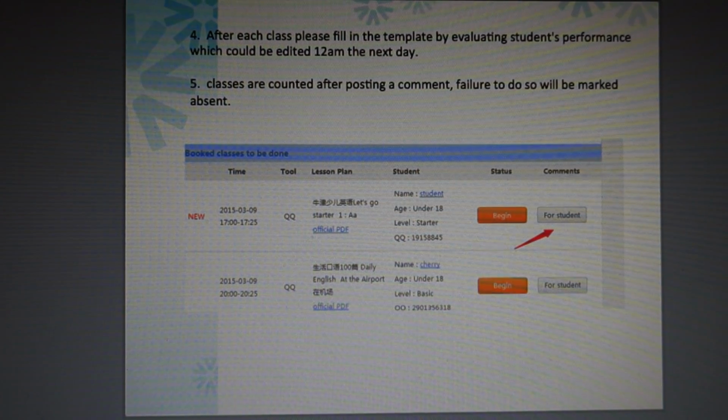After you read PPT pages 4 and 5, you should understand that we mark your attendance by you pressing the begin button and the "for student" button to leave the comment as a whole lesson finished. If you fail to do any one of the processes, the system will automatically mark you as absent. If sometimes you forget to press the button, please contact us to correct your system record for you. When you have QQ, you can contact CSQQ about this, and you can find the contact details in the document of the essential contact list. Please now turn to page 6.